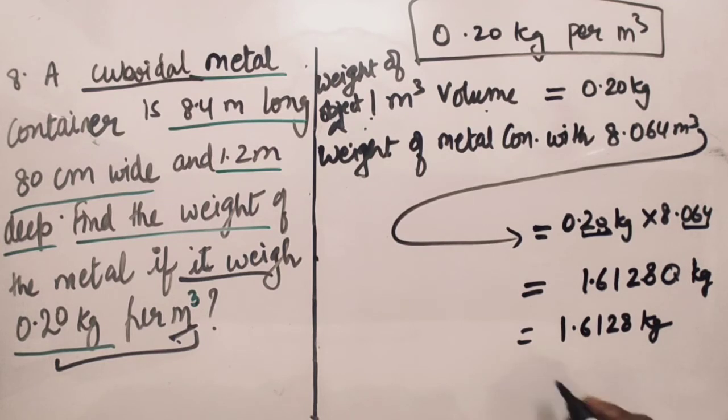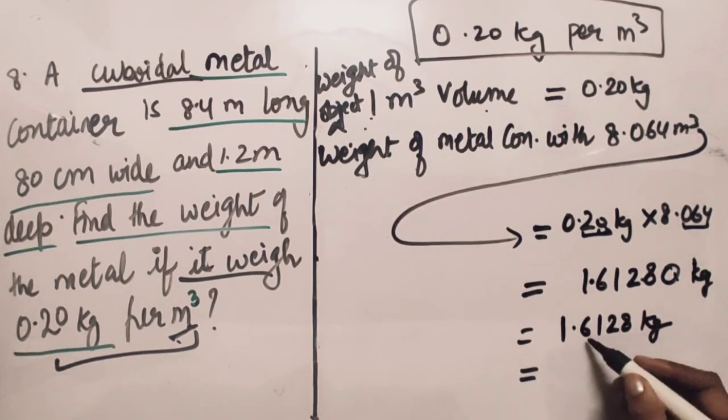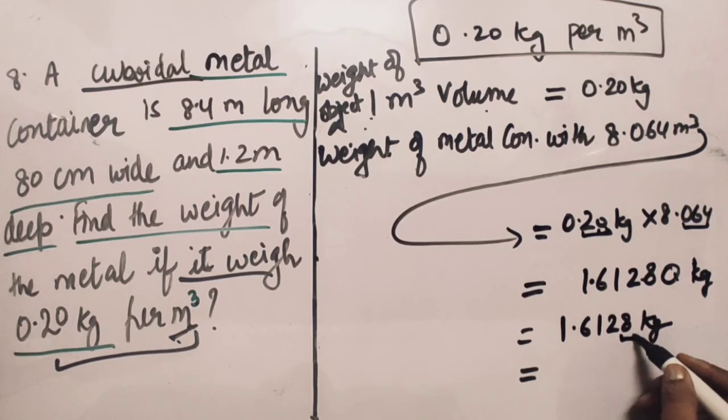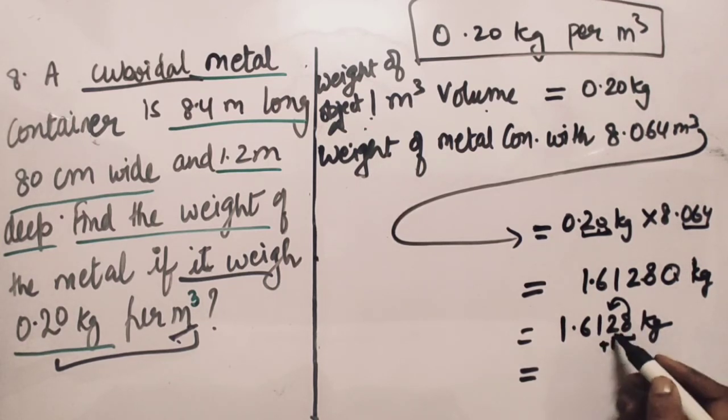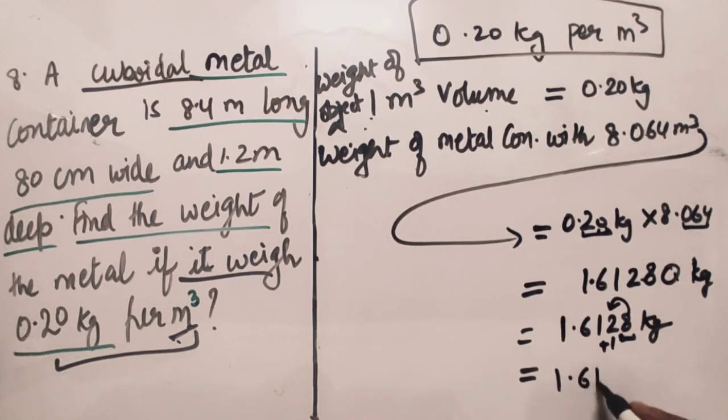One more thing: kg will have at most 3 decimal places, so since we notice 8 here, we can round it off. If the last digit is more than 4, we add 1 to the previous place. So 1.613 kg will be the weight of the given metal container.